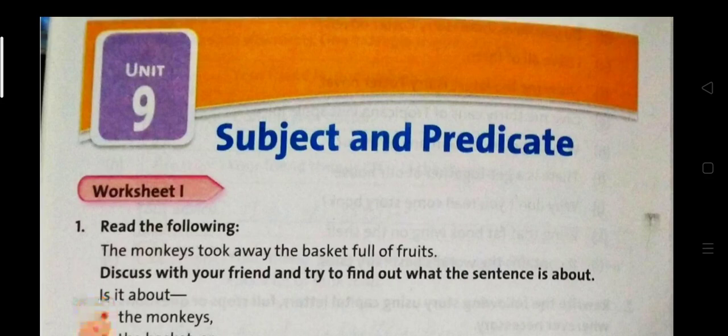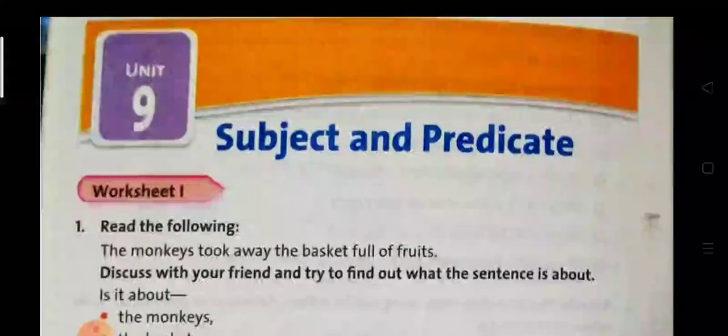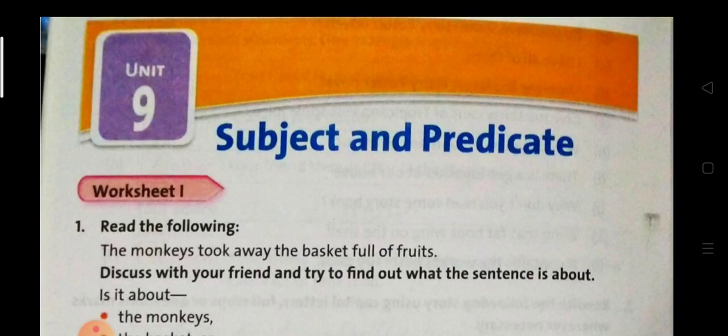First of all, you should know what is a sentence before doing subject and predicate. Because children, a sentence can be divided into 2 parts: one subject and one predicate. So first of all, we will know what is a sentence. Once again, I am going to tell you. Hope you all know it, but I am just recalling what is a sentence.